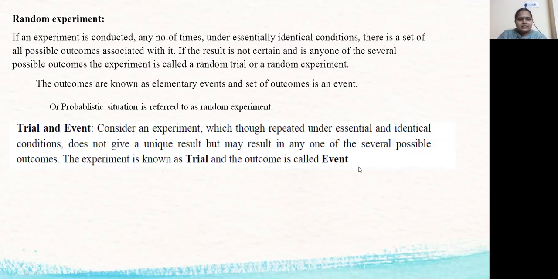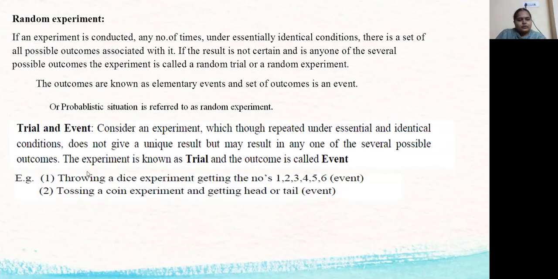As we discussed, throwing a die is a trial and the outcome is called the event. The outcome means we may get 1 or 2 or 3 or 4 or 5 or 6. So throwing a die is the experiment, and getting the numbers 1, 2, 3, 4, 5, 6 are events. Likewise, tossing a coin is the experiment and getting head or tail is the event.